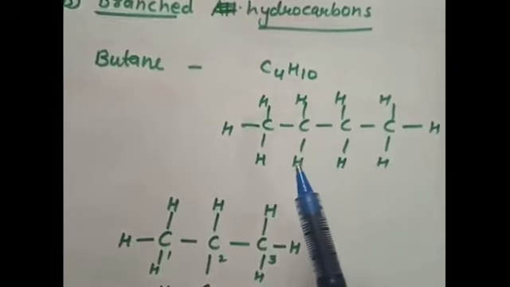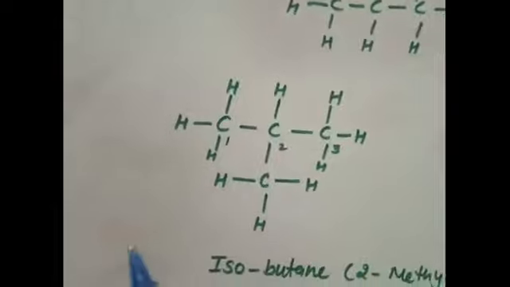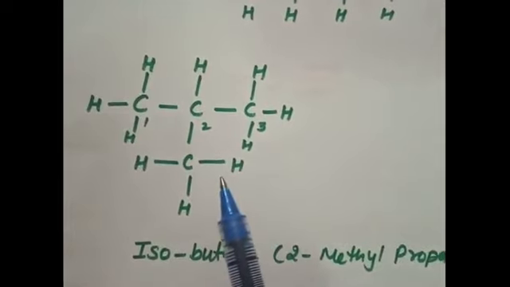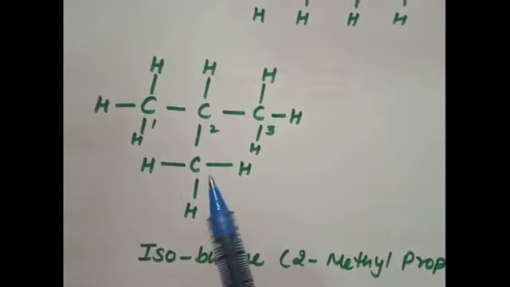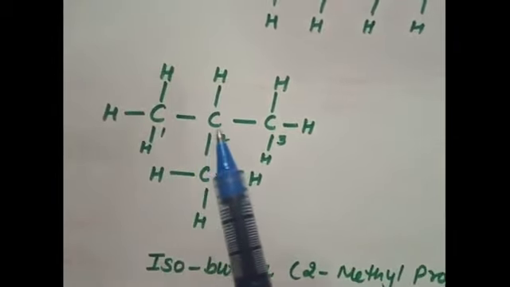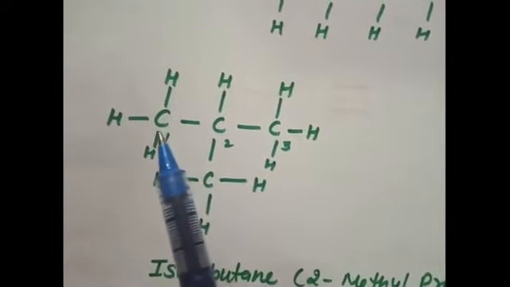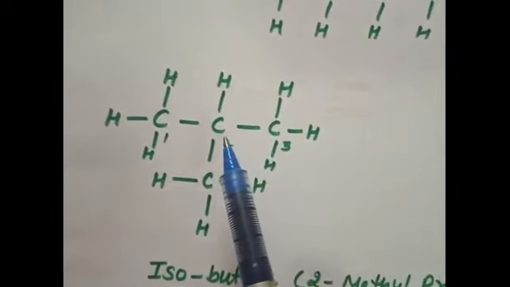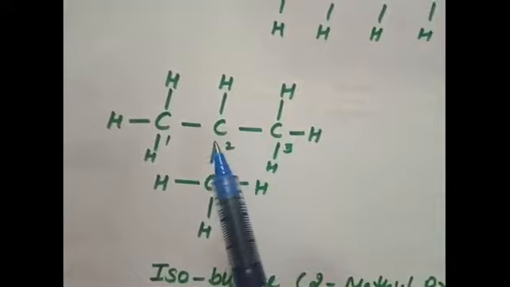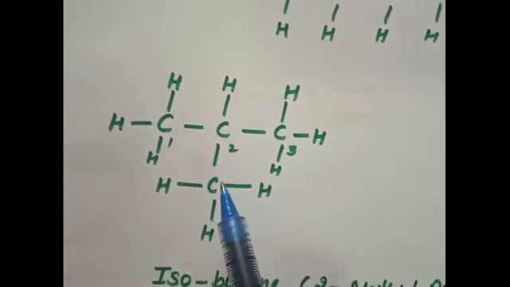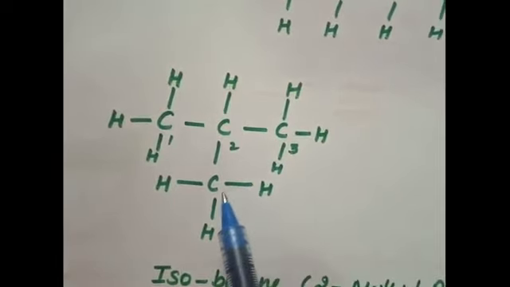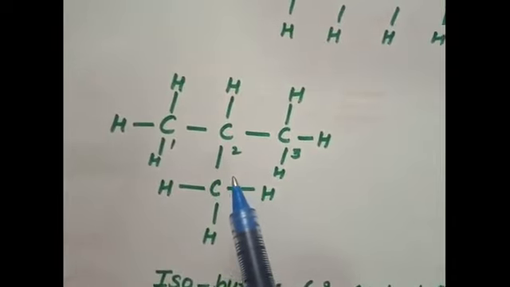But if we arrange the same molecular formula in this way, here also we have 4 carbon atoms arranged with each other via single bonds, but here the 4th carbon atom is attached in a straight chain of 3 carbon atoms at the second position. So if we are counting this as 1, 2, 3 carbon atoms, then on the second position we have attached one more carbon atom. Actually we have attached one CH3 group here.